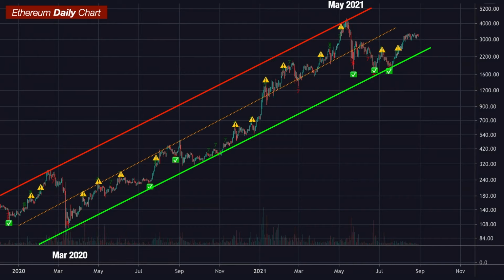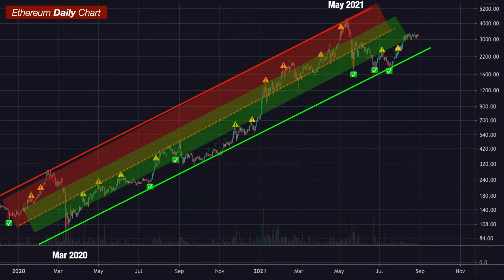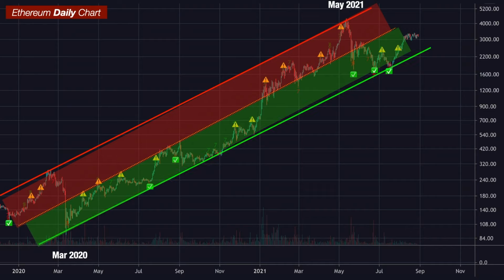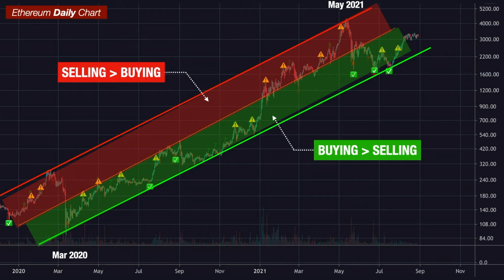The second thing I want to highlight here is that, as we can see very clearly on this chart, the majority of the DMARC9 sell signals are between this upper resistance and this trend mean reversion line. And all the DMARC9 buy signals are between the lower support line of this channel and the mean reversion line. What this tells us is pretty simple. The buying pressure at the lower half of this trend channel is much higher, and the selling pressure at the upper part of this trend channel is much more dominant.